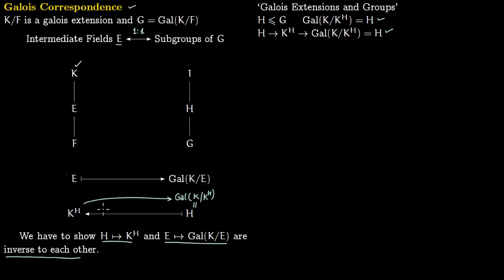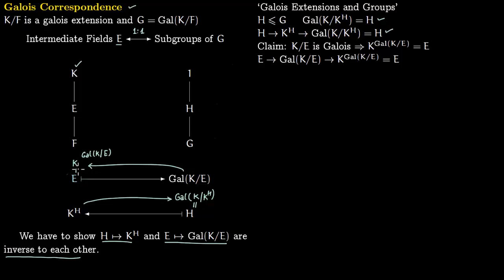Now we have to do the same for E. From E we go to this Galois group of K over E. That is our group, and then when you go back you have to use the topmost field K, and raise to the Galois group of K over E. If this is equal to E, then we are done.